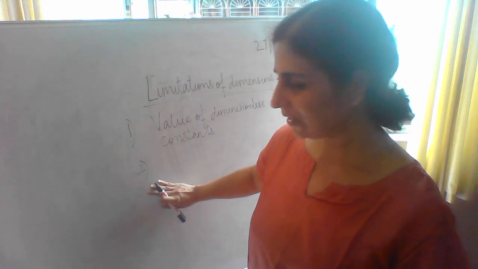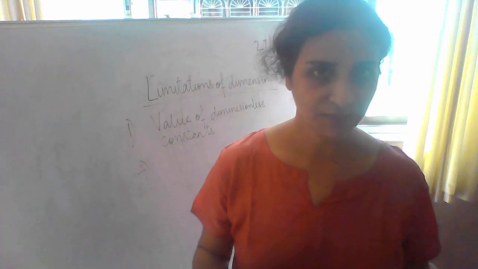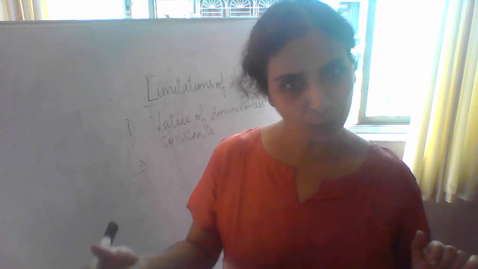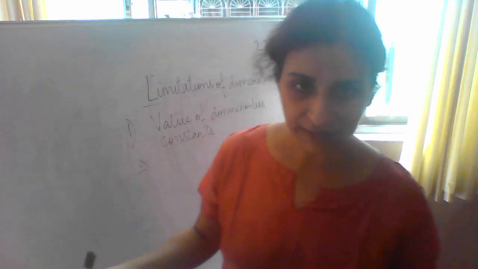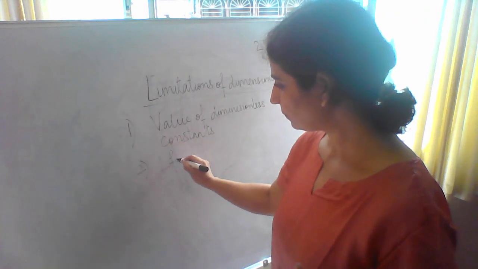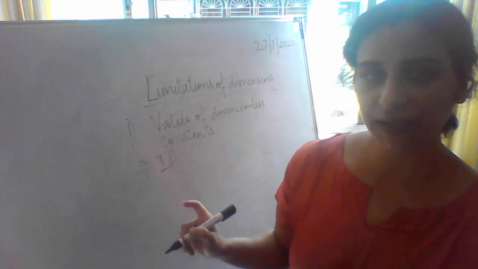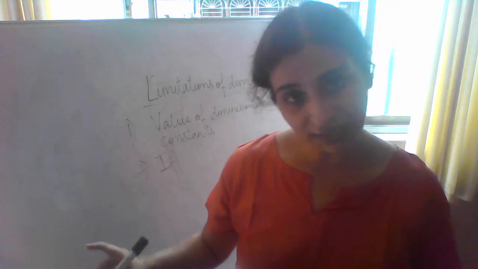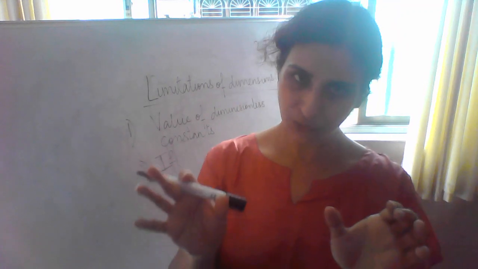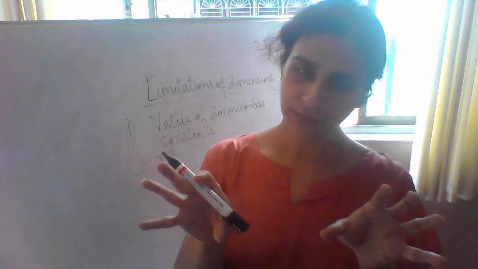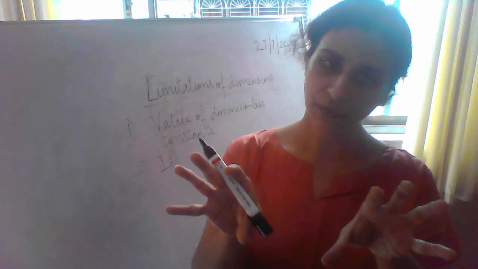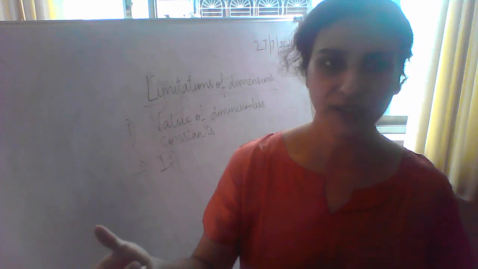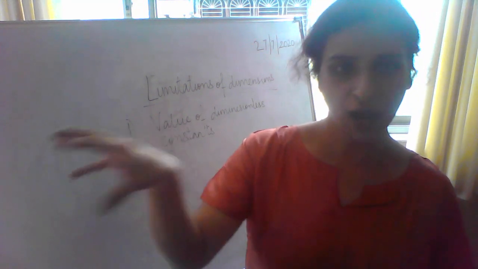So now the second limitation has something to do with these applications which we have not yet done. So as of now, you just note this limitation. When we are doing the numericals, I will repeat it again. So it is, if a physical quantity, like you remember the kinematical equation of acceleration, s is equal to ut plus half at square. So it already has 2 parts which are joined together, ut also and half at square also.